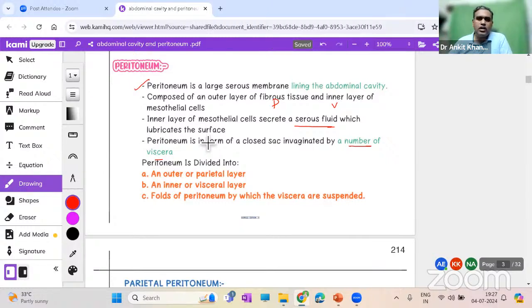Like when we discussed pleura and pericardium, we said it is like a balloon, where if you put your fist inside, imagine that fist is a viscera. Then the outer layer of the balloon becomes parietal, and the inner layer of the balloon, which is in touch with your hand, becomes the visceral layer. Similarly, that same thing happens in the case of peritoneum as well. So peritoneum has an outer parietal and inner visceral layer, and we have the viscera which are suspended over here.